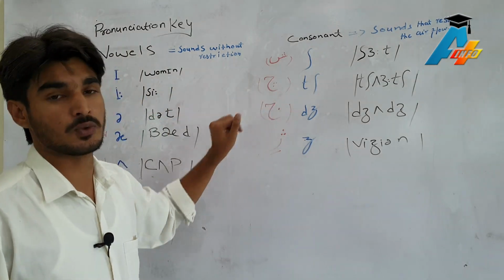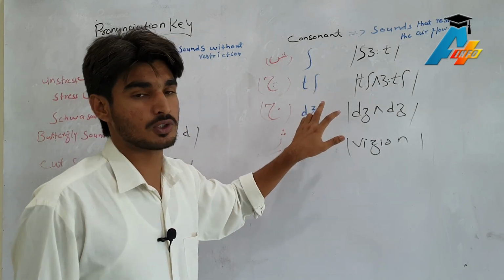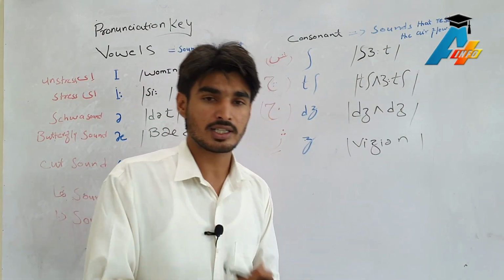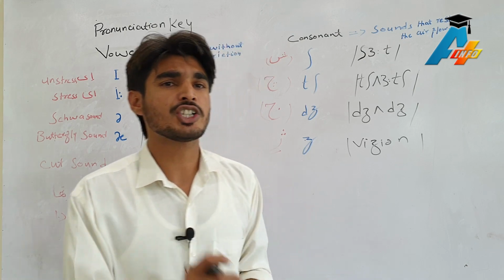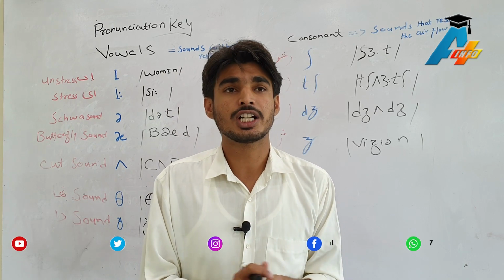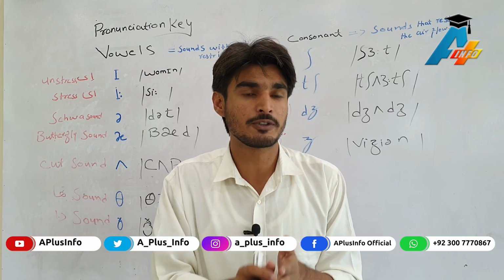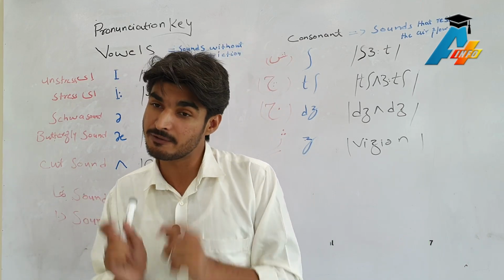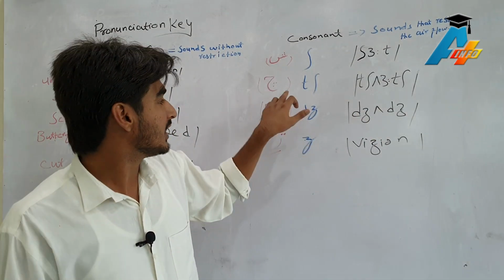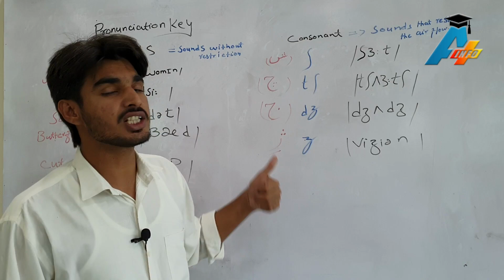The next one is the ch sound. T and long S, we will call it the ch sound. For example, in the words church, chain, etc. I remember I have been teaching in my class, I think 9th or 10th, and there is a word chandelier. Many students were uttering this word incorrectly. They can't determine the difference between the ch sound and the sh sound. What is the difference? That pronunciation key helps us to determine the difference. So this is the ch sound, for example in church.